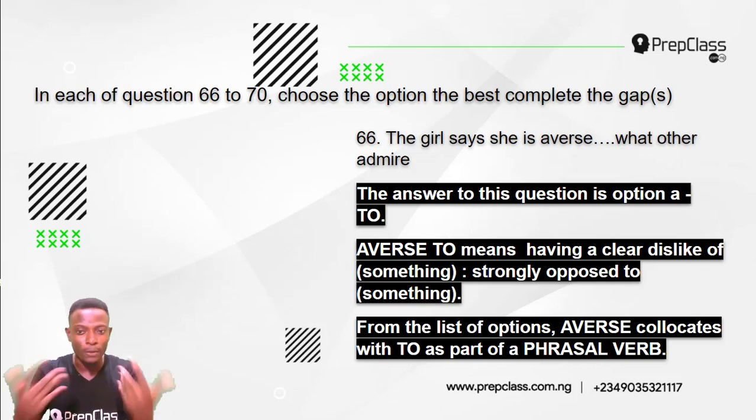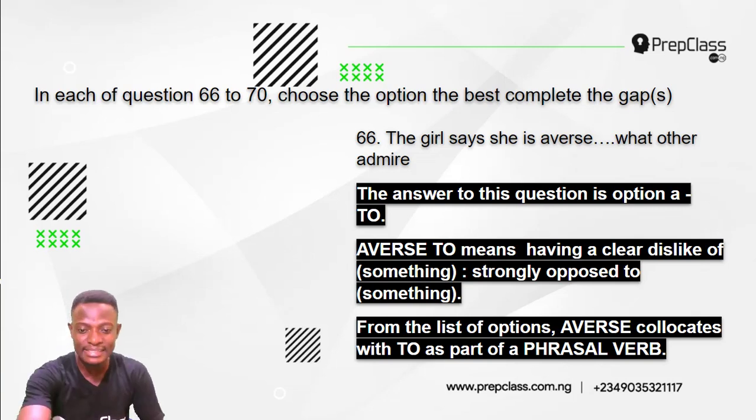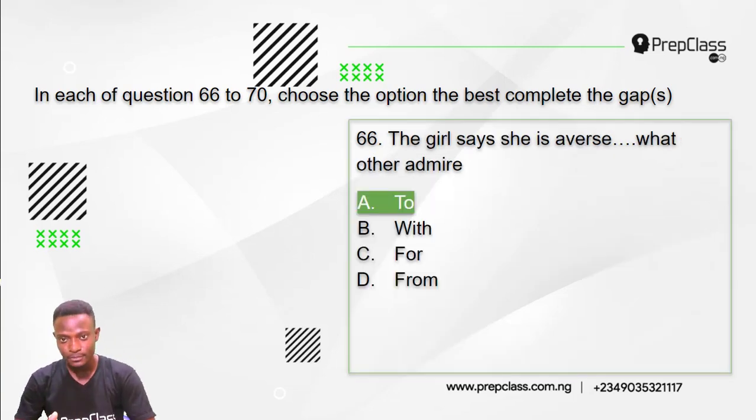Now, from the list of options, averse collocates with to as a part of a phrasal verb. When you're using averse as a part of a phrasal verb, you have to use to with it. Averse to. She is averse to what others admire. The answer is option A. The girl says she is averse to what others admire.